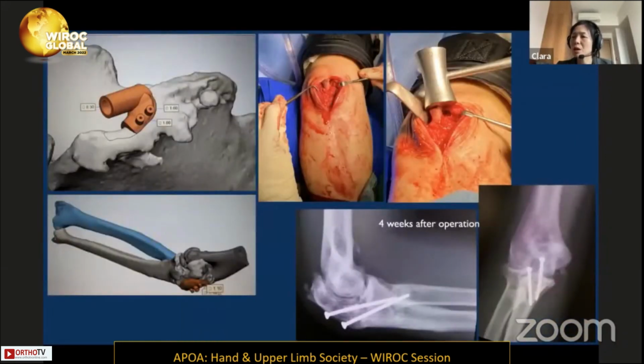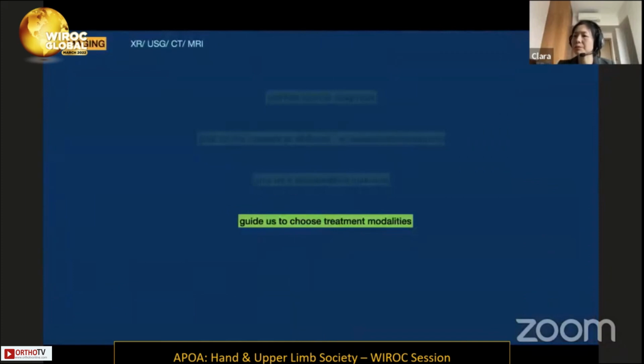A corticocancellous graft was harvested from the right iliac crest and donated to the olecranon after the bone tunnel was made there. This is his condition 4 weeks after the operation. Hope the fracture can finally heal.